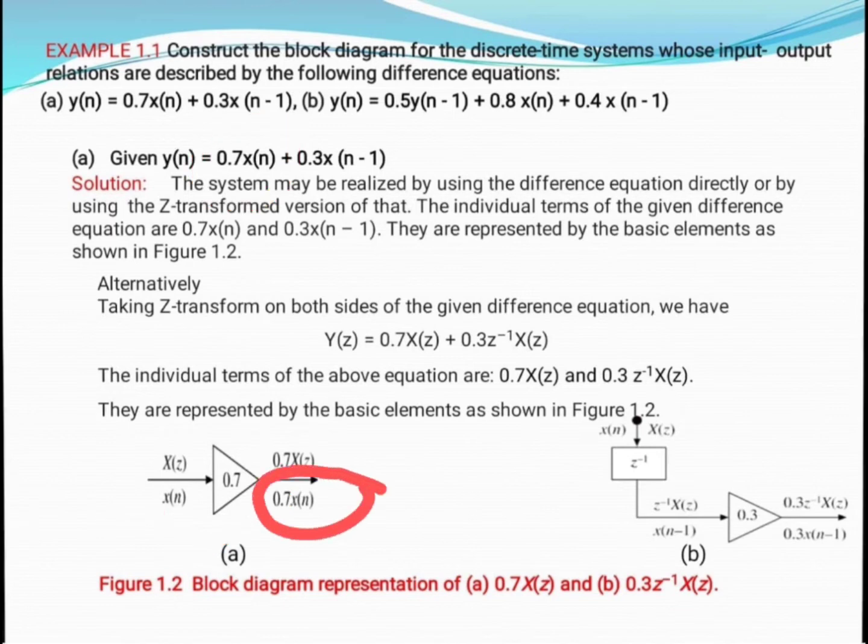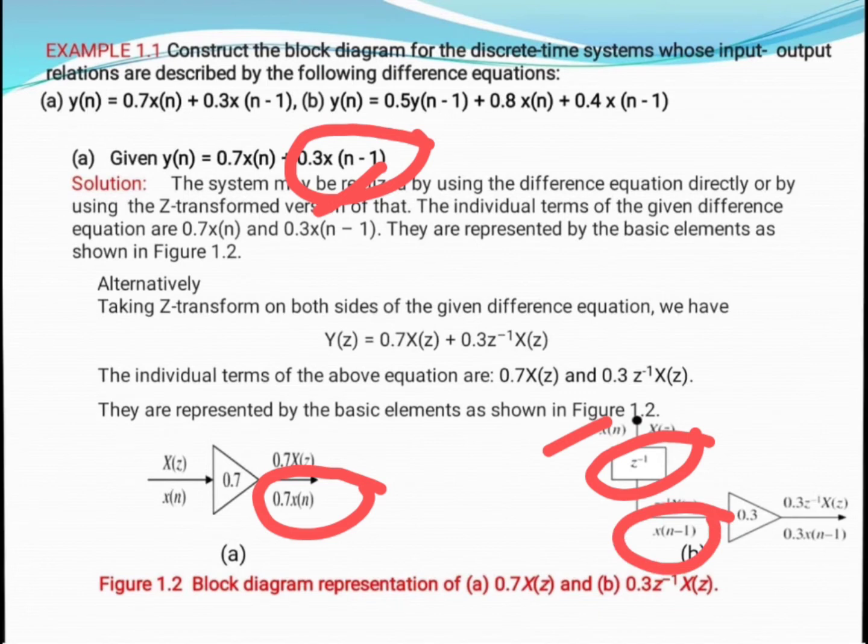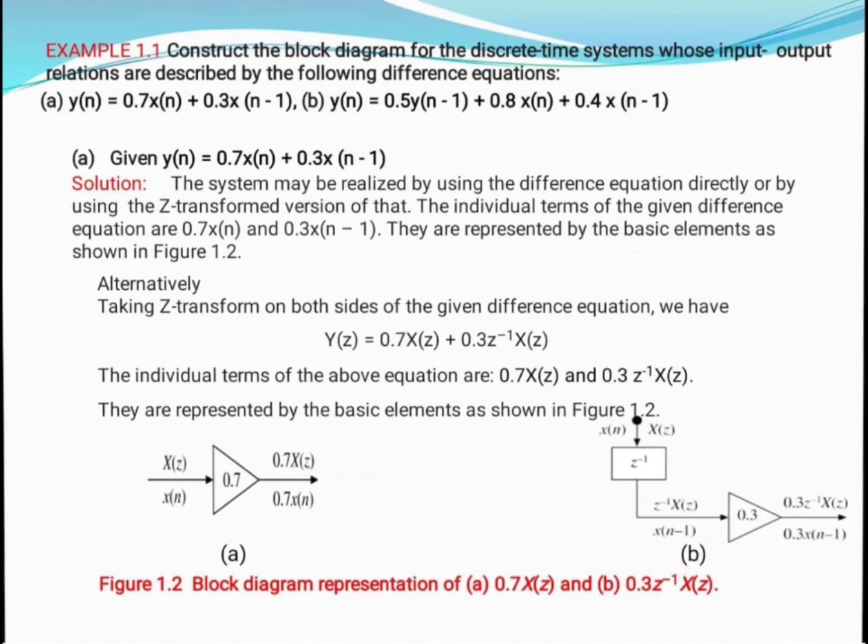Next we want 0.3 of x of n minus 1. First of all, in order to implement x of n minus 1 we require one unit delay function. So here is x of n, and this is the delay function, and the output of this delay function is nothing but x of n minus 1. And again, x of n minus 1 is multiplied by 0.3, which is a multiplier, and the output will be 0.3 of x of n minus 1.